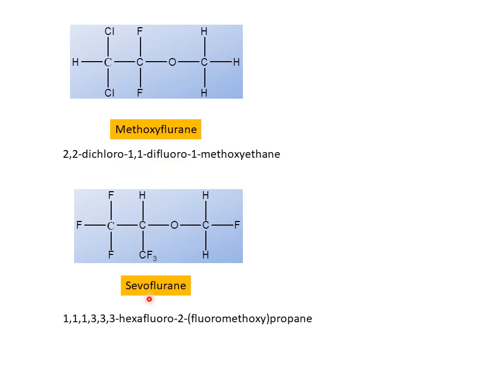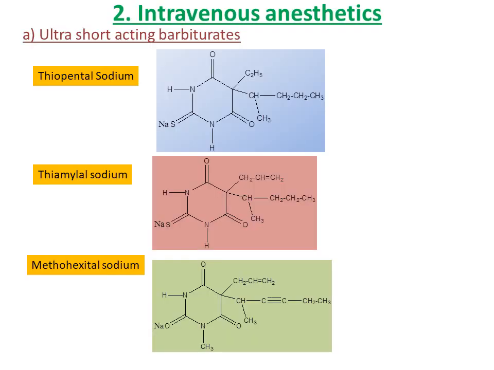And last one is sevoflurane. In this sevoflurane, these are the functional groups. It consists of 1,1,1,3,3,3-hexafluoro. Here 3 fluorines, here 3 fluorines, hexafluoro-2-fluoromethoxypropane. So this is the chemical name for sevoflurane. All these are the 6 examples that come under the category of inhalation anesthetics, also named halogenated hydrocarbons. Next one is intravenous anesthetics.